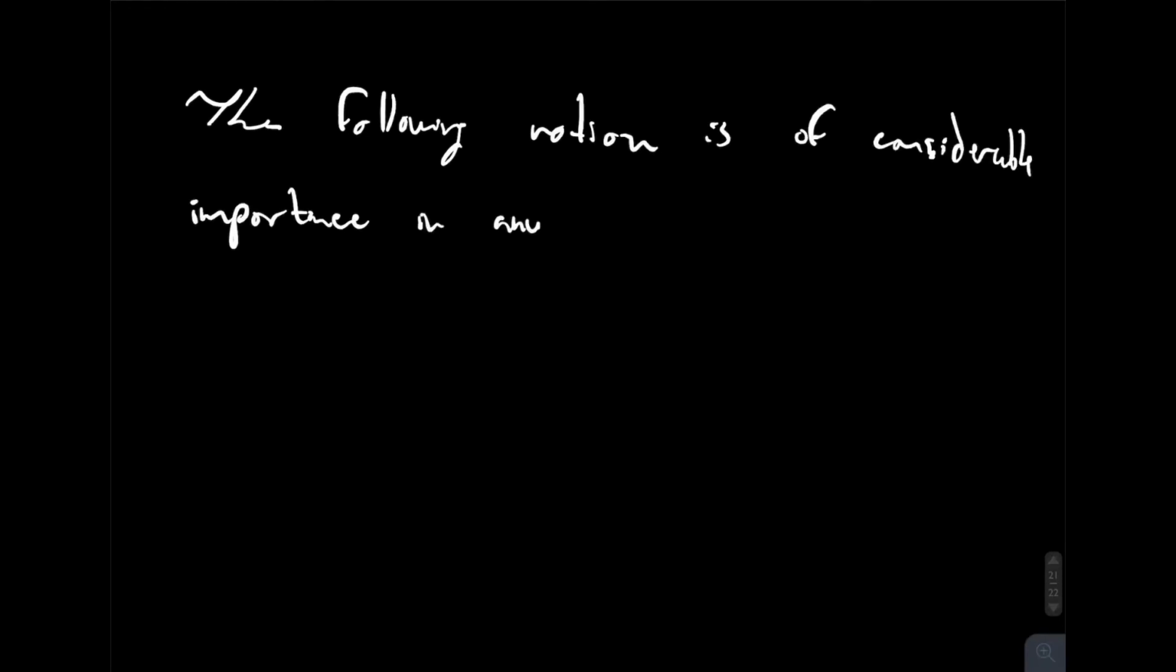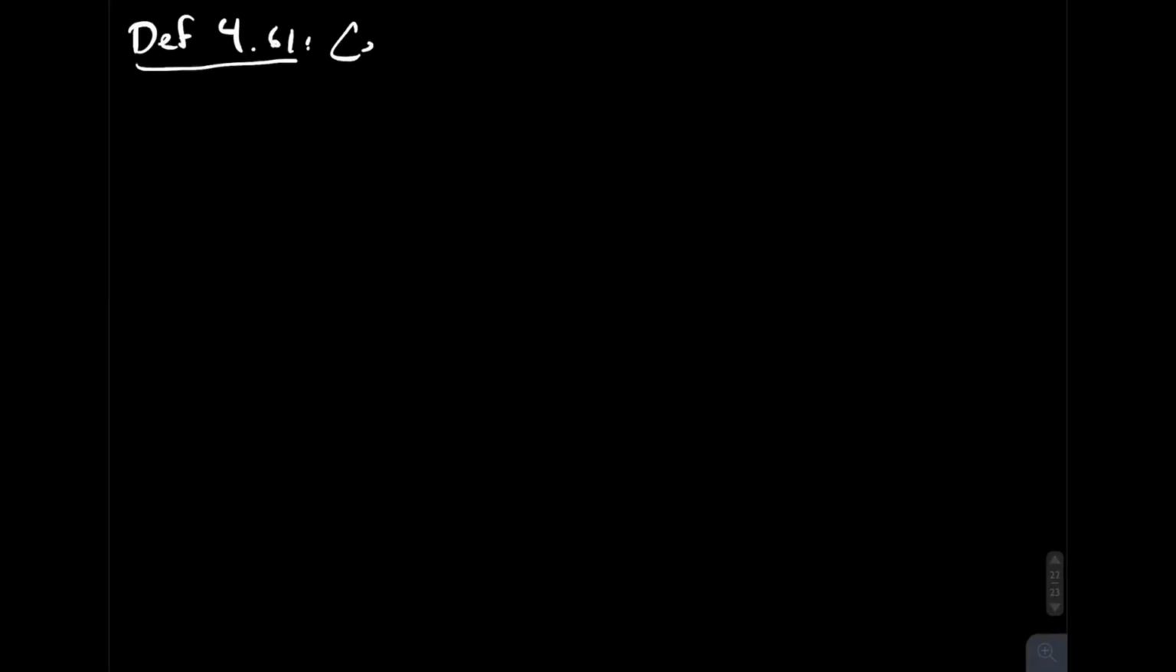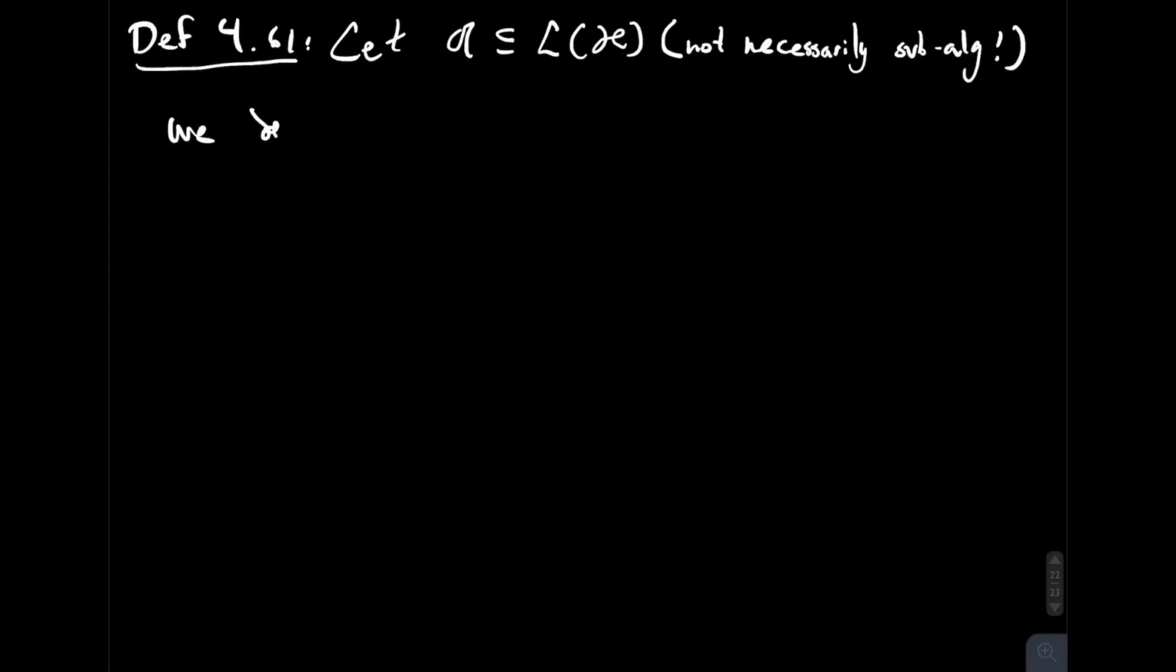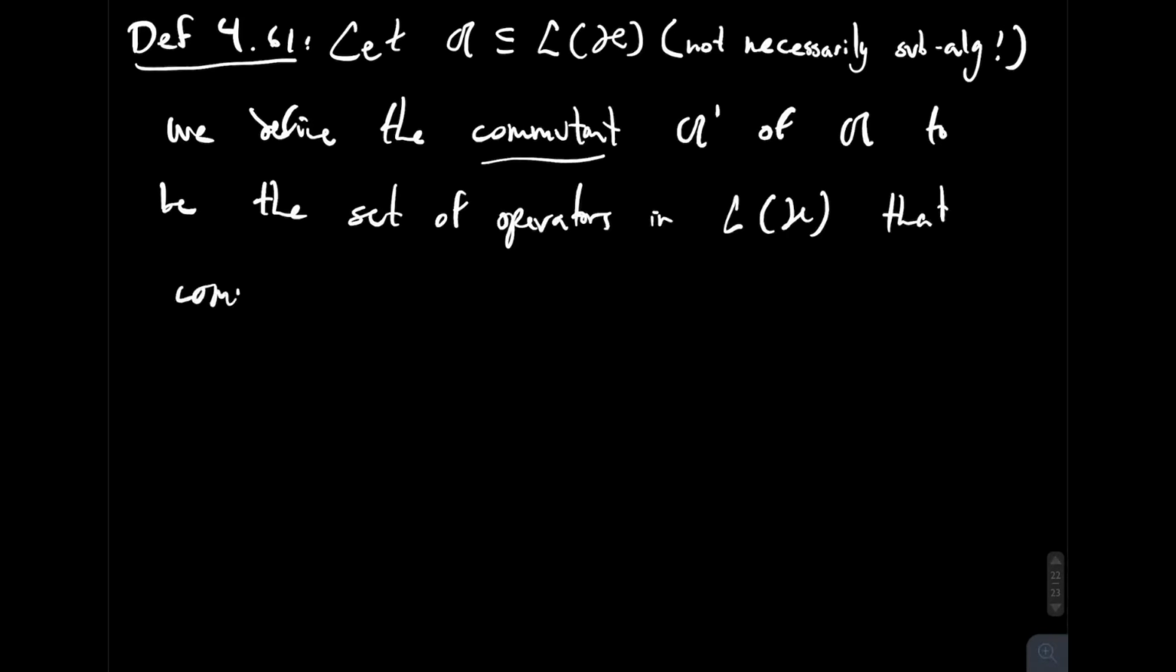Now, the following notion is of considerable importance in any serious study of W-star algebras. So this is definition 4.61. Let A be a set of operators over H that don't necessarily even form a subalgebra. Then we define its commutant and denote it as A prime as being the set of all operators over H that commute with all the operators in A.